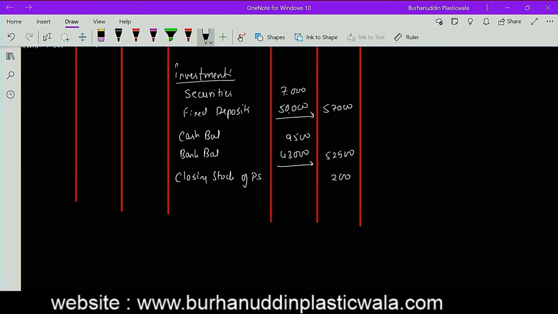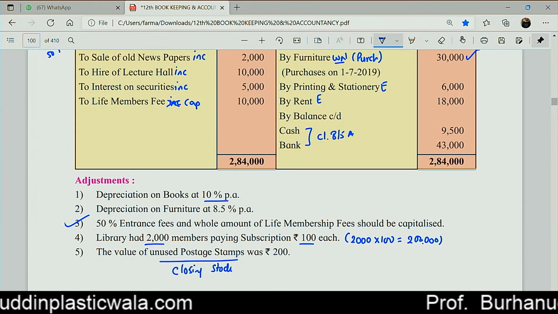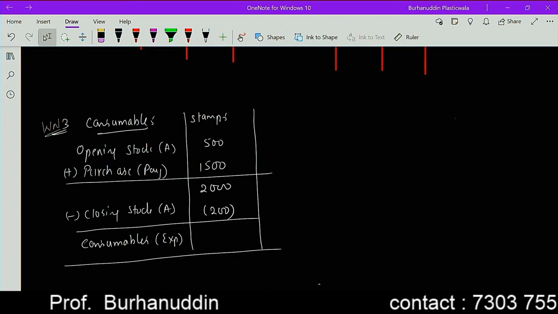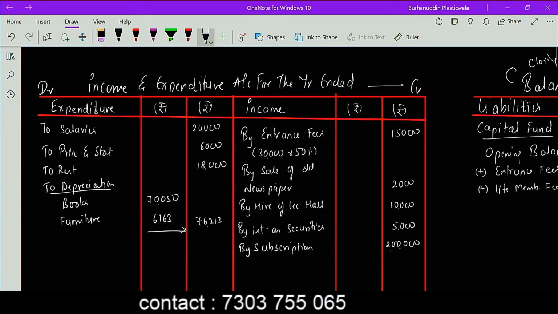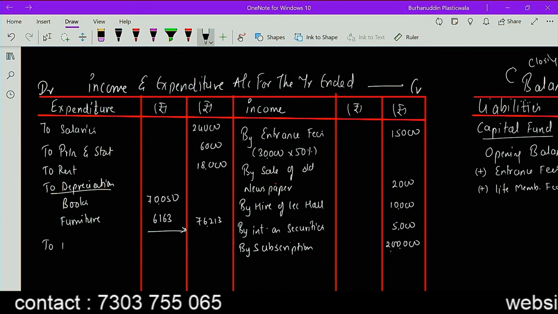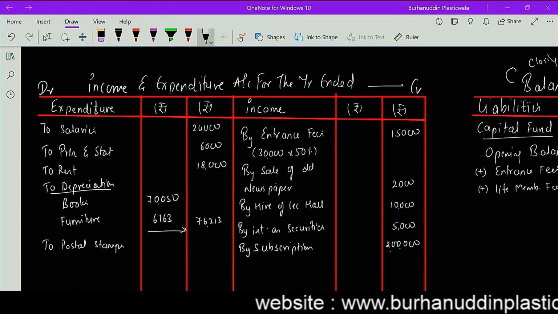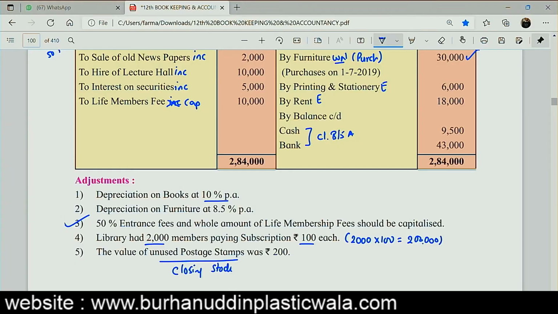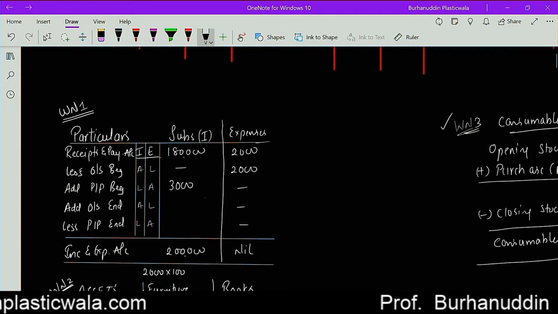अच्छा, again, in examination, please do not write the shortcuts, huh? Please. Done. Chalo, now I'm going to close the working notes first and then afterwards I am done with the question. यही close कर लेते पहले. So this will be 1800. This 1800 is an expenditure. So in the expenditure side, postal stamps consumed 1800. This working note is done. Chalo. Then the subscription one.